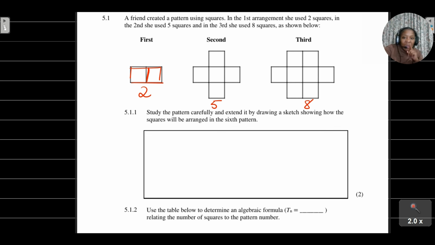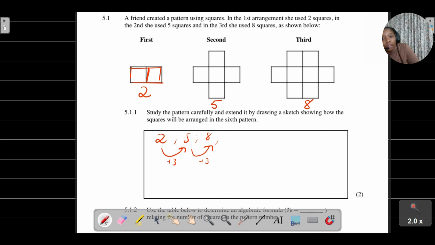You'll see that it's 2, it's 5, it's 8. As we move from 2 to 5, they've added 3. From 5 to 8, they've added 3. So we can say we just have a linear pattern here, where we have a constant difference of 3. They're adding 3 all the time.